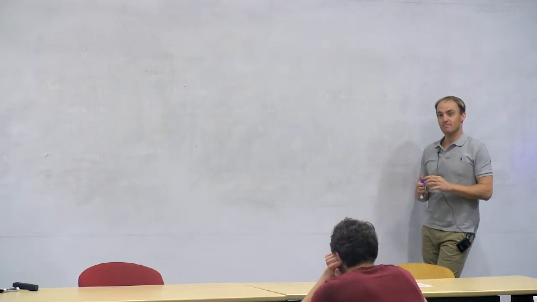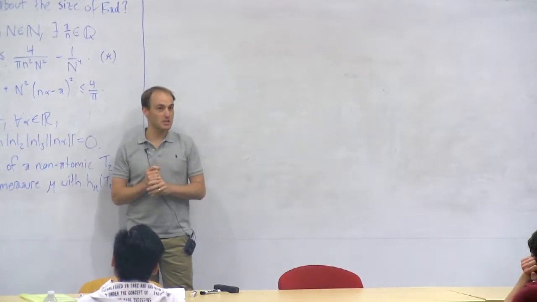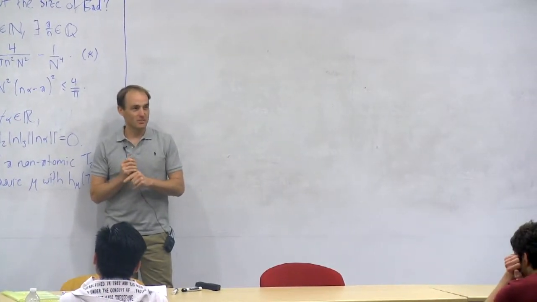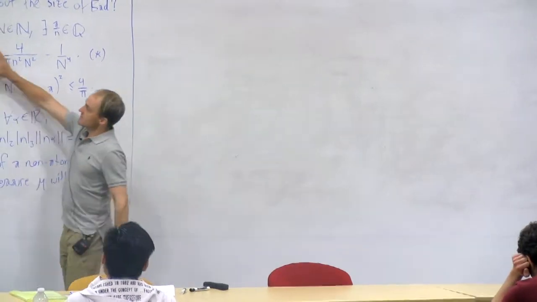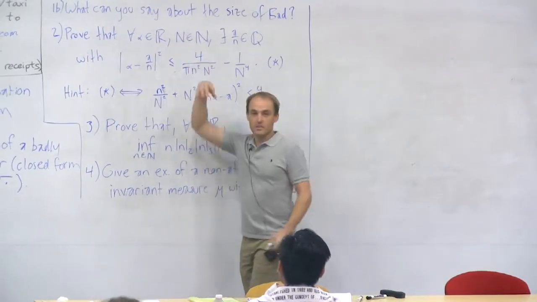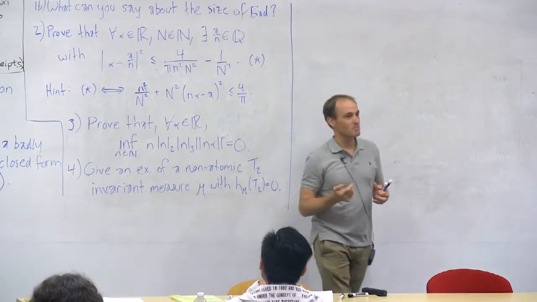You don't have to have the full solution, but if you have a good idea. You're pretty close. It's kind of like a version of Dirichlet's theorem, but I've changed Dirichlet's theorem a little bit, right? And how have I changed it? Instead of asking for the difference from alpha to a over n to be less than or equal to 1 over little n times big N, which is a pretty simple thing to have on the right-hand side, now I've sort of changed it up.